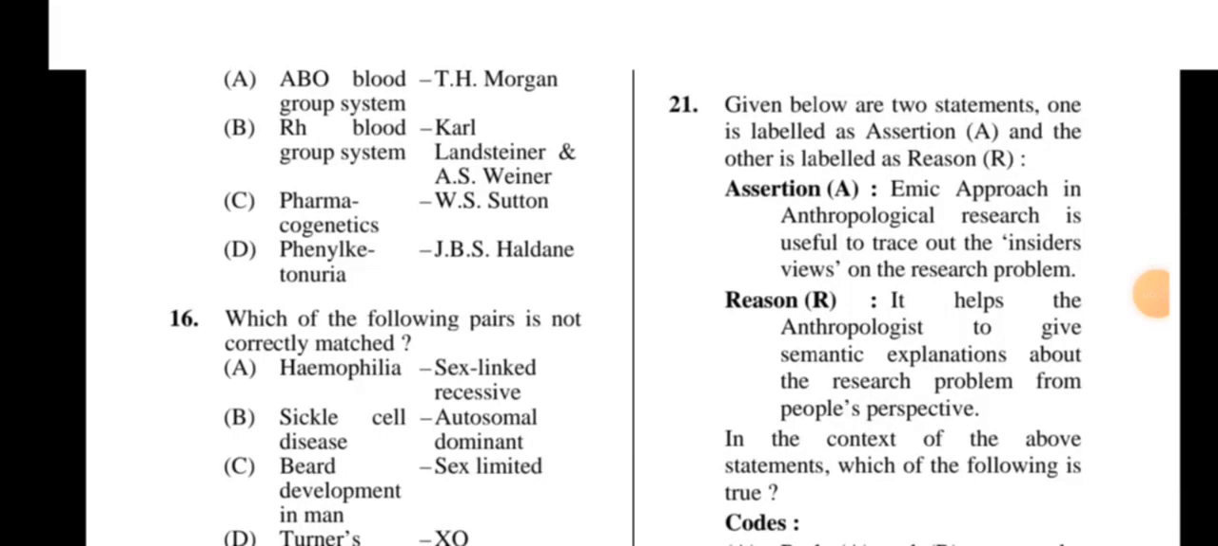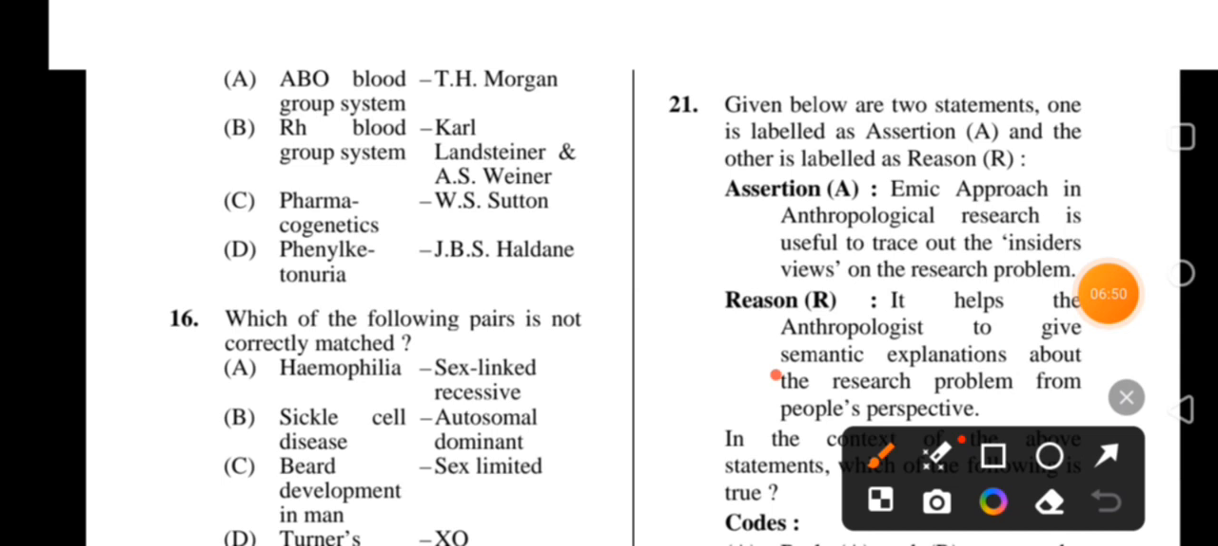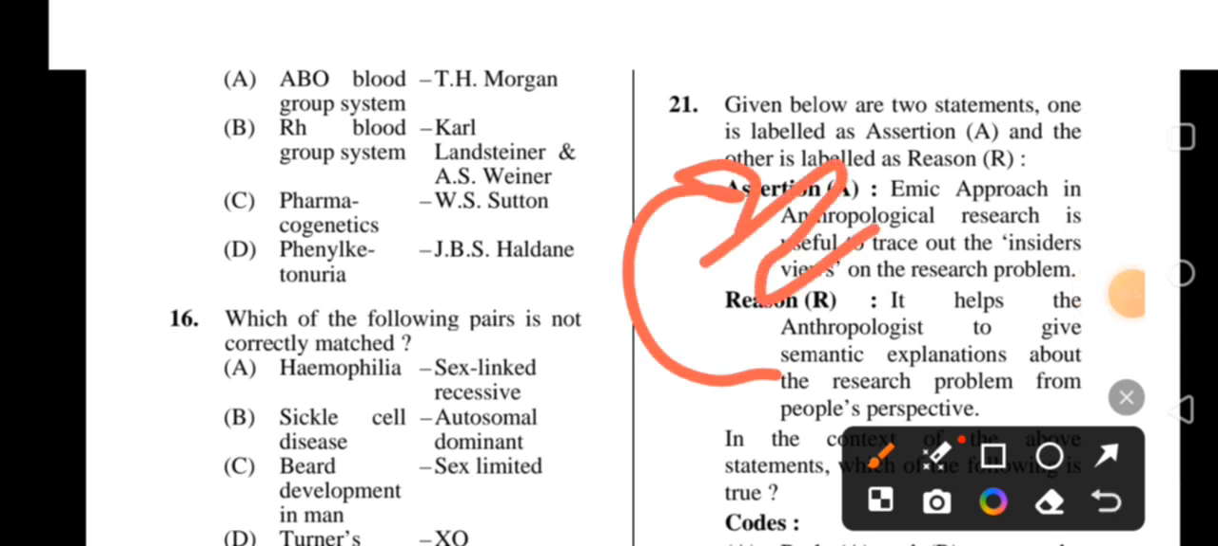21. Assertion: emic approach in anthropological research is useful to trace out the insider's view on the research problem, and reason: it helps the anthropologist to give semantic explanation about the research problem from people's perspective. So here both are correct and R is the correct explanation of A. Next,